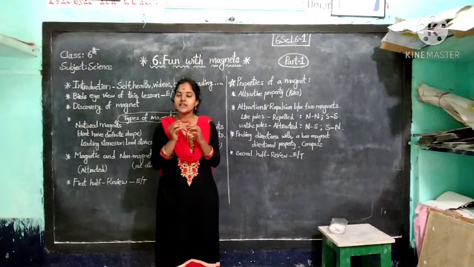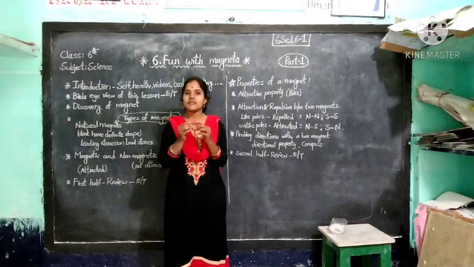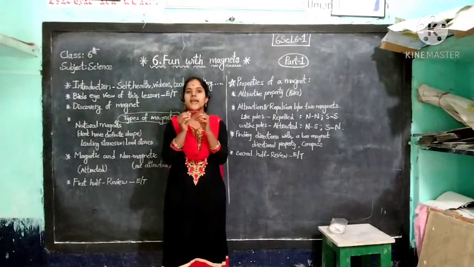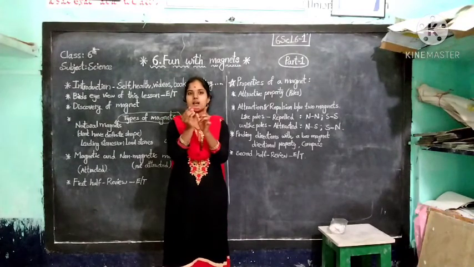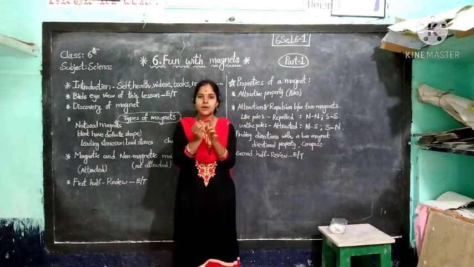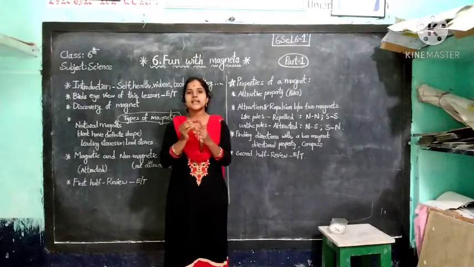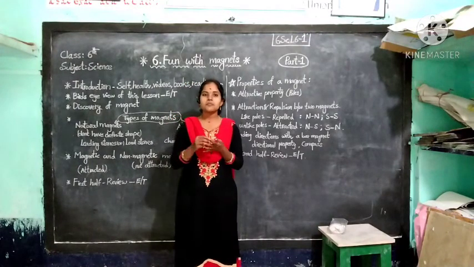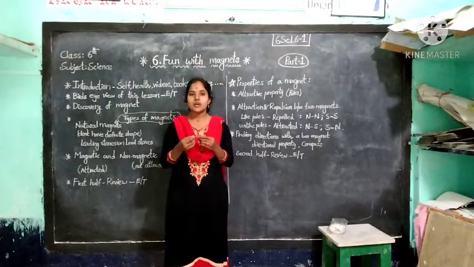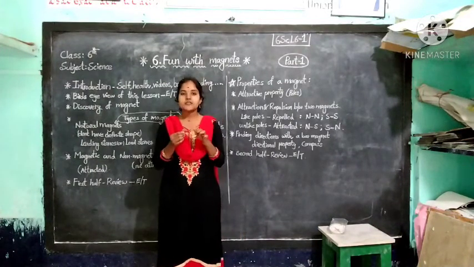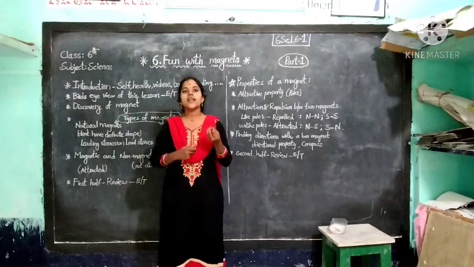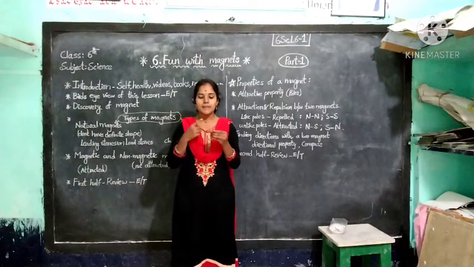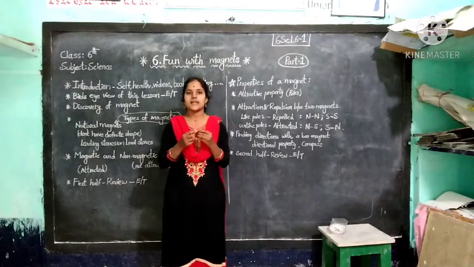Here every bar magnet has two ends. Here the iron filings are moved towards the ends of the magnet. Here we concluded that the ends of the magnet have more attractive capacity compared to the middle of the magnet.